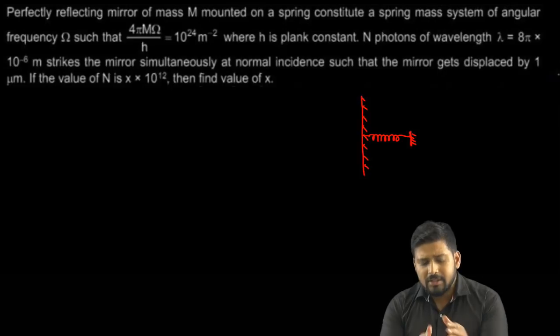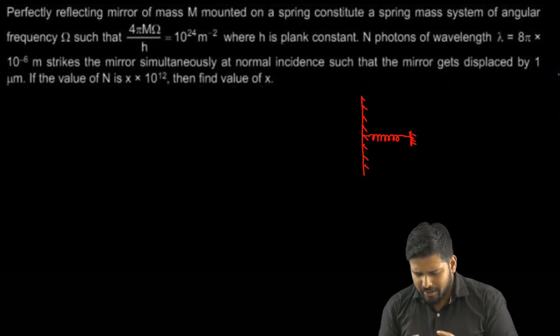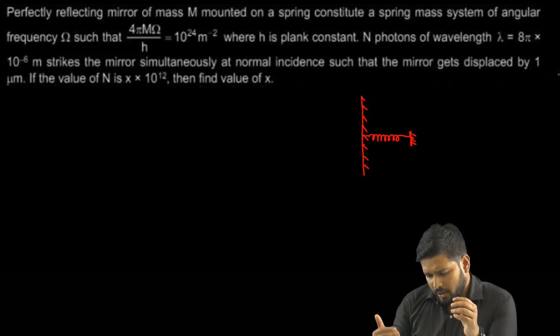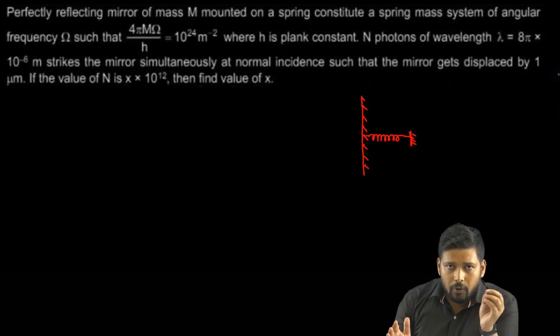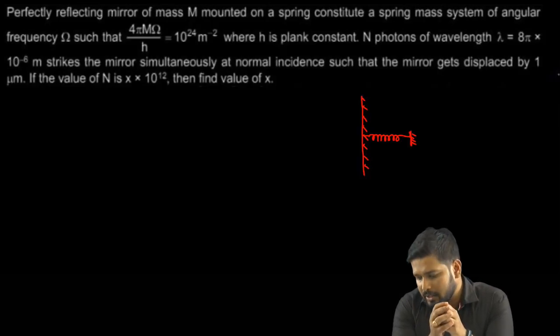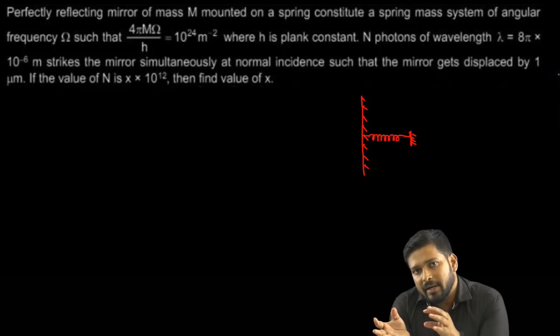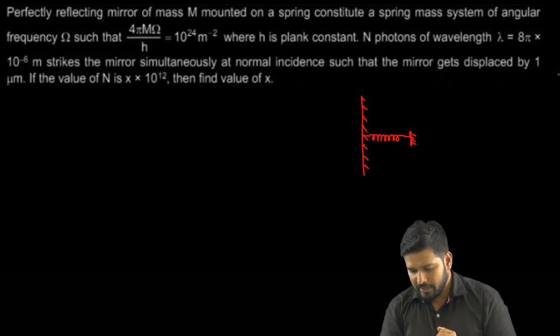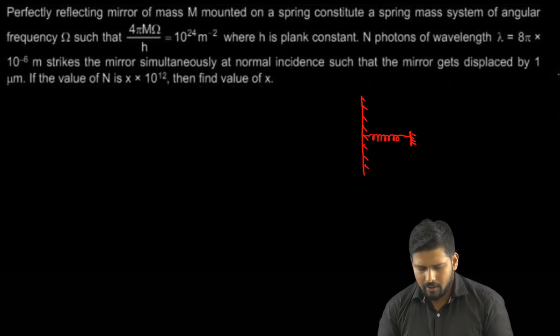Now this question is particularly interesting, because it has multiple concepts, and it has some weird kind of data given to us. But first I'll explain the question to you, and then we go on solving the problem. In this problem we have a mirror, and this mirror is attached to a spring. Certain photons are coming and striking this mirror. Because of this, some momentum is transferred and the spring is getting compressed. They have told us that the spring gets compressed by a certain value. That's also known to us. So far so good.